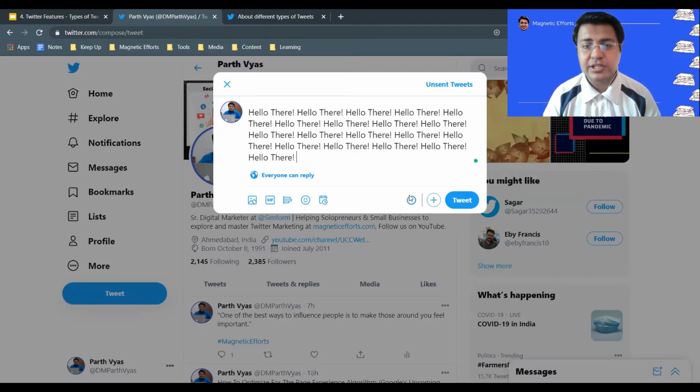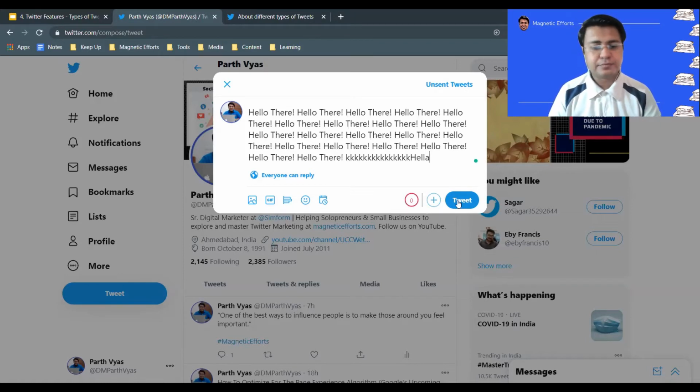Once I have reached the optimum level, it will start showing me the remaining blank spaces, and you can see that it goes down to 0. If I am exceeding that, then it will start showing this red result, meaning I won't be able to tweet it because it has crossed the character limit. So compulsorily I have to reduce the numbers. It should be 0, or at least 1, and then I can go ahead and tweet it, right? If it is 0, then it is also fine.